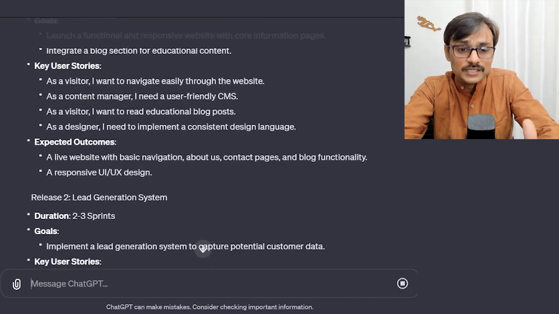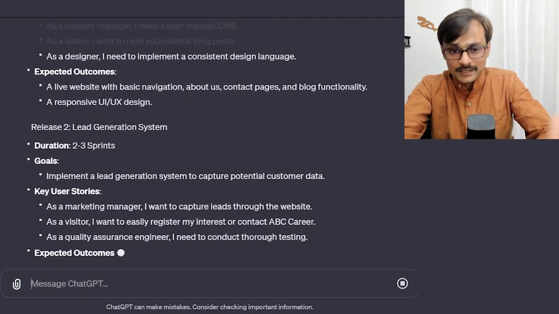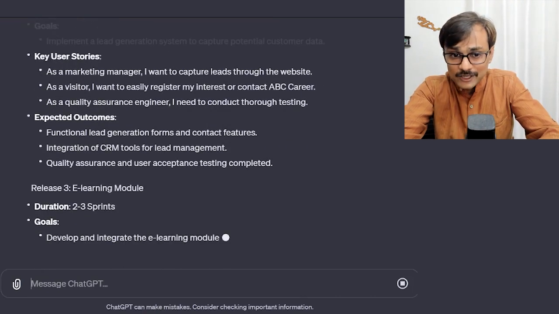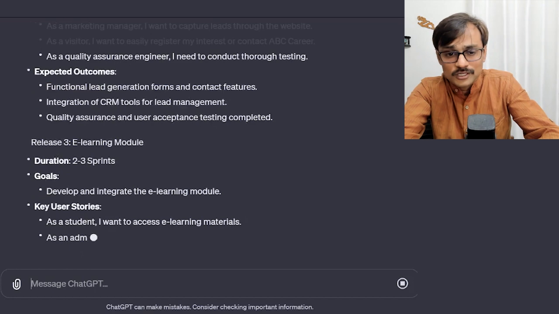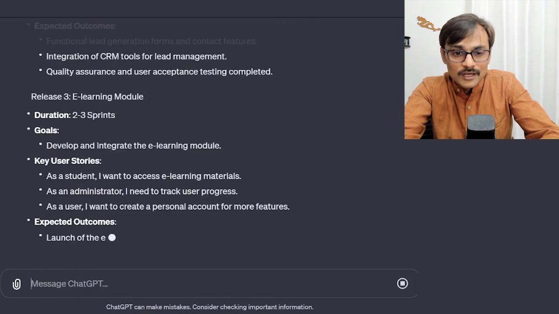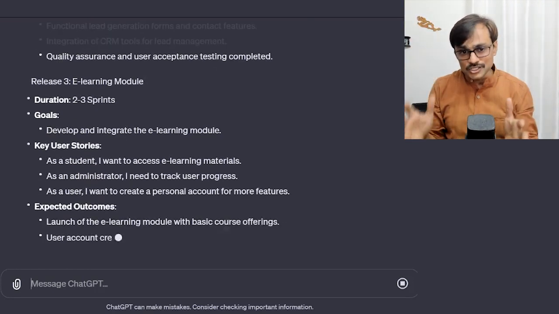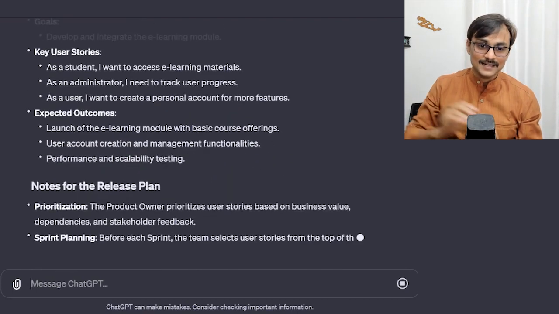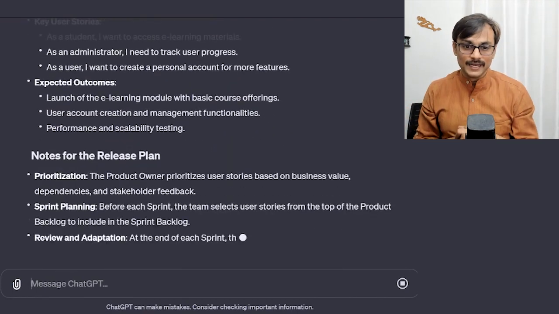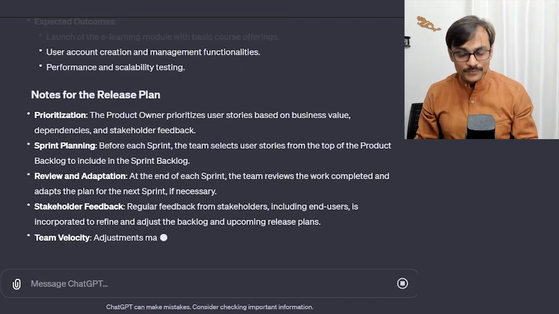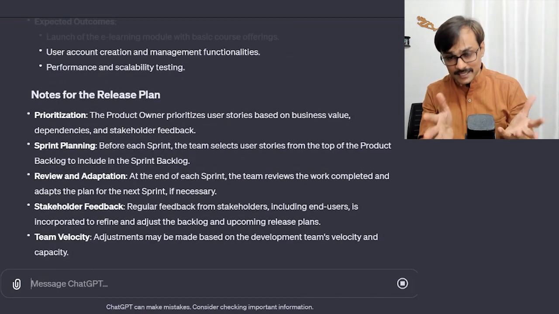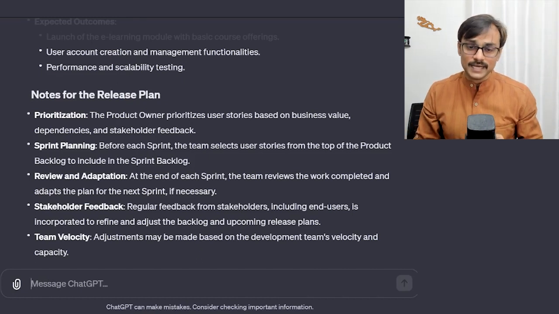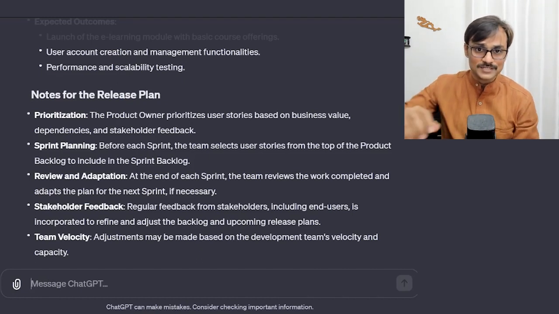There could be a goal of the release. These are the key user stories, and this is the expected outcome. Then you can have a second release with these kinds of user stories and expected outcomes, and so on and so forth. So a structure to think and a template to put your ideas in are available, and you can play with it and improve the AI's understanding by feeding back your insight in the form of documents.